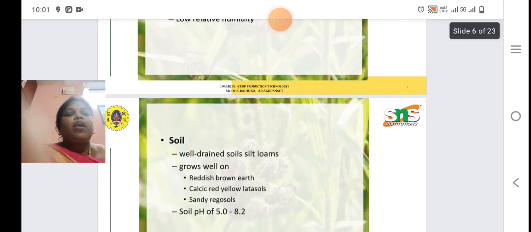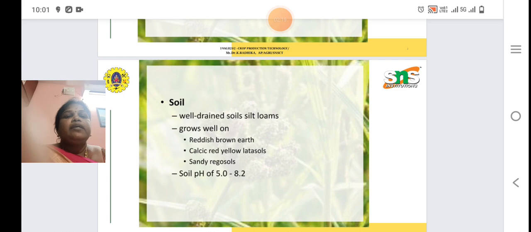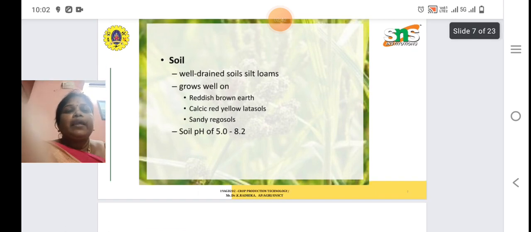Then let us see the soil conditions of finger millet. Well drained soils like silty loam soil are suitable for cultivation of finger millet. It grows well on reddish brown earth, calcic red yellow latosol, sandy regosols. Soil pH of 5.0 to 8.2 is ideal for cultivation of finger millet.